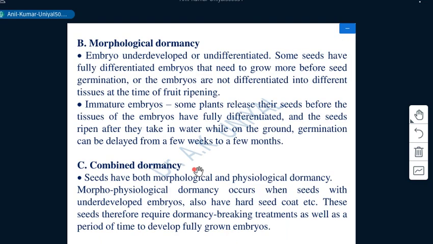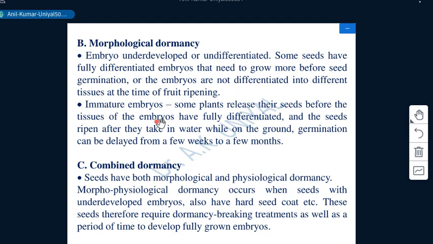Then we have morphological dormancy, when the embryo is underdeveloped or undifferentiated. These come under morphological dormancy.